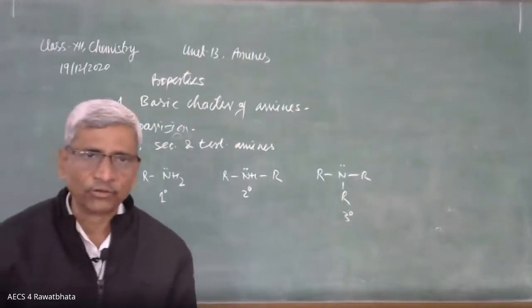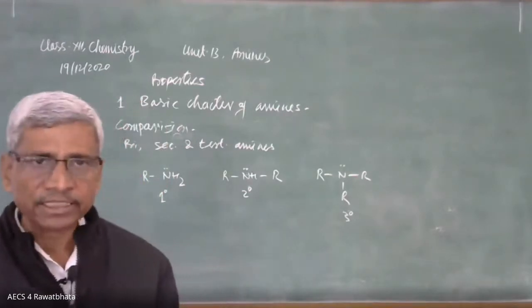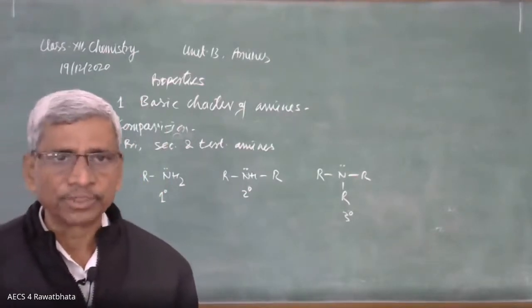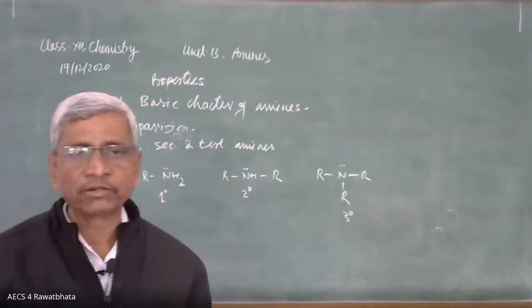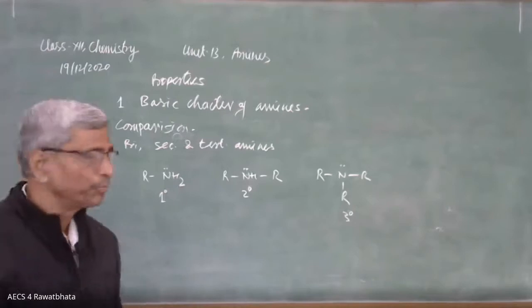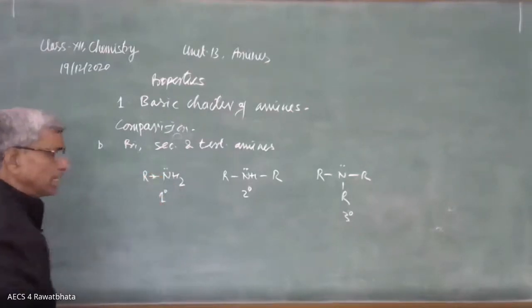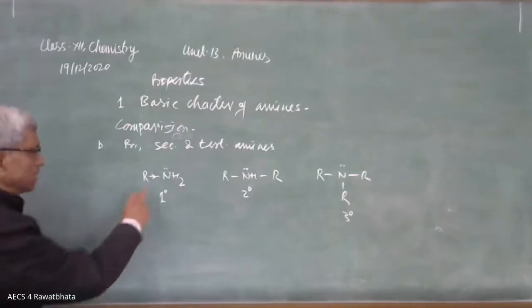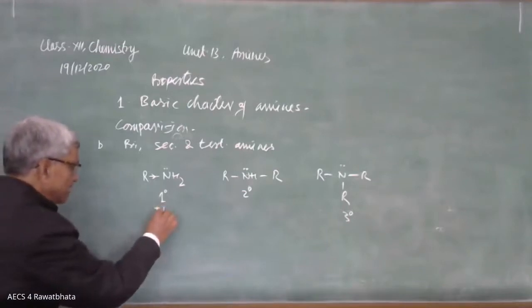And as is well known, their basic strength depends on electron density over nitrogen because of the alkyl groups. The nitrogen which has maximum electron density will be more basic. Here, only one alkyl group, electron releasing effect, increasing electron density over nitrogen, it has plus I effect.